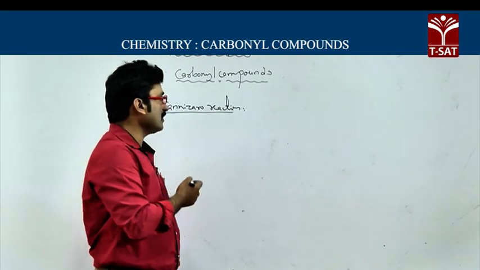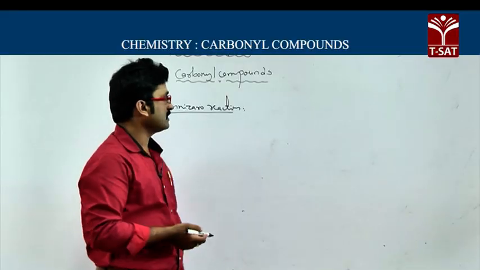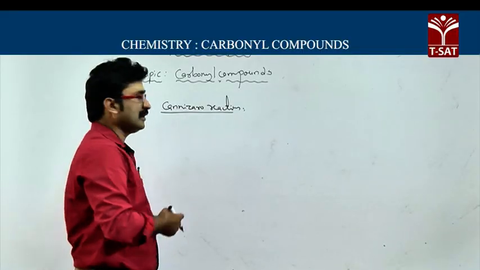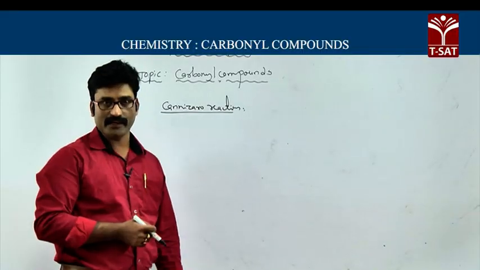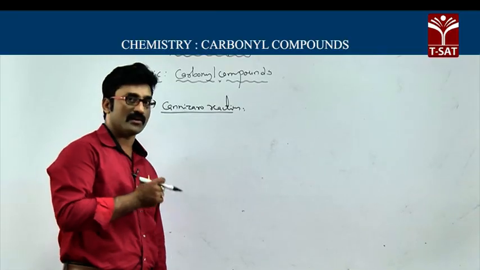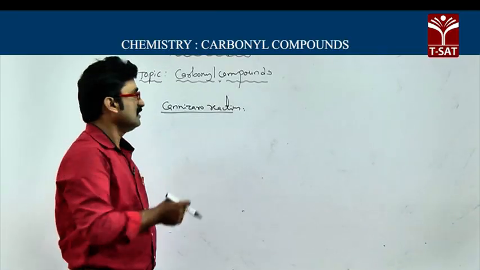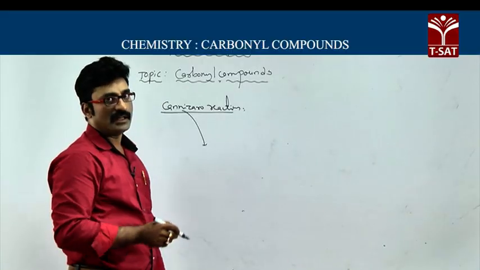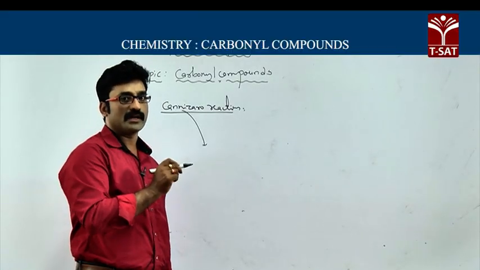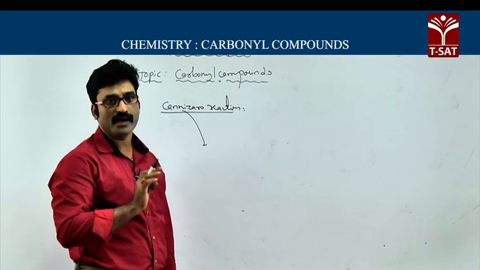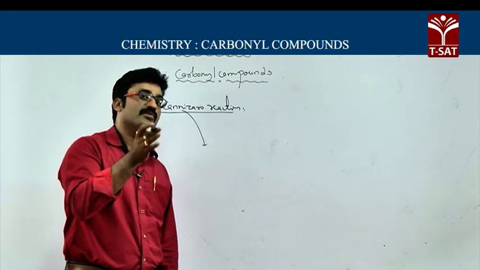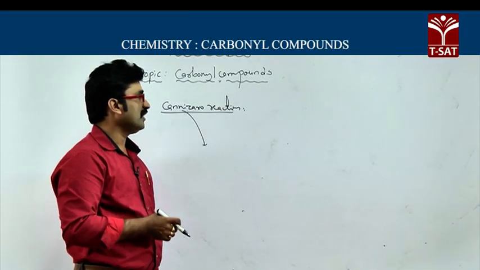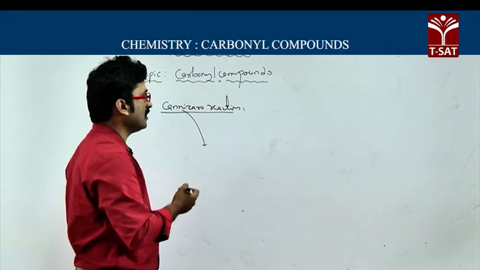You know, this Cannizzaro reaction is given only by aldehydes which do not contain alpha hydrogen. So the aldehydes which do not contain alpha hydrogen, on reaction with concentrated NaOH, produce a mixture of alcohol and sodium salt of carboxylic acid. This reaction is called the Cannizzaro reaction. So the condition for this reaction is the aldehyde should not contain any alpha hydrogen. Therefore, aldehydes which do not contain alpha hydrogen, on reaction with sodium hydroxide, give a mixture of alcohol and sodium salt of carboxylic acid.